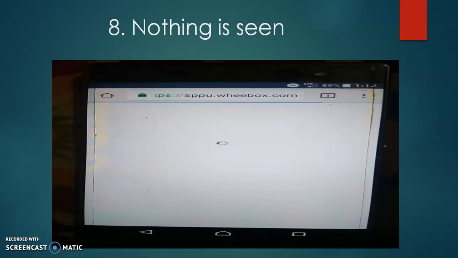Now the eighth: nothing is seen. So this is a much more pathetic condition. You have logged in, you are going in, and only this is going on. Even this blue line is not completed. It is just 80% or 75%, and you are waiting and waiting, and that raises your tension whether the internet connection from my side is not there or the server side from the university is not there.